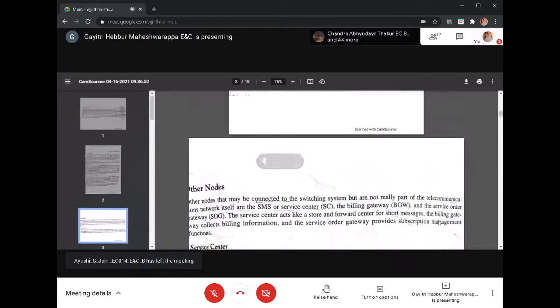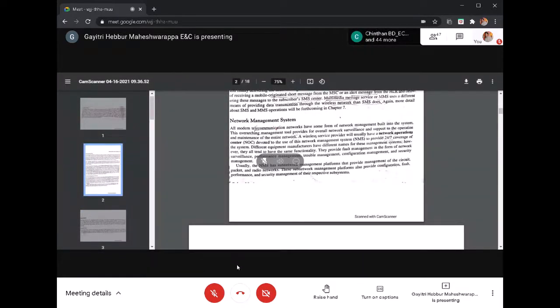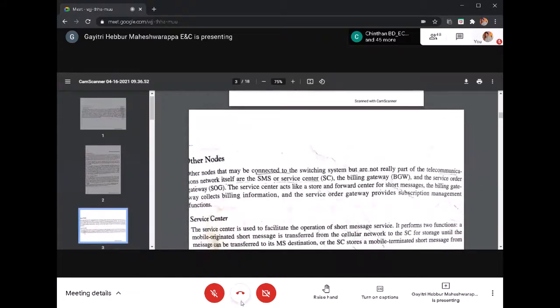And we also have other functions, network management functions. The network management nodes, we have three.